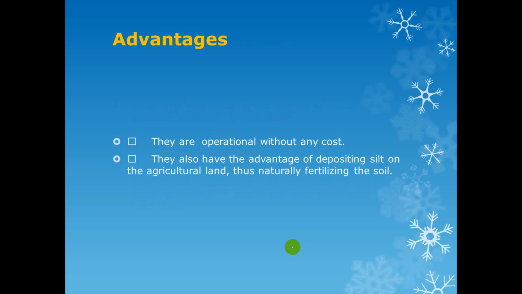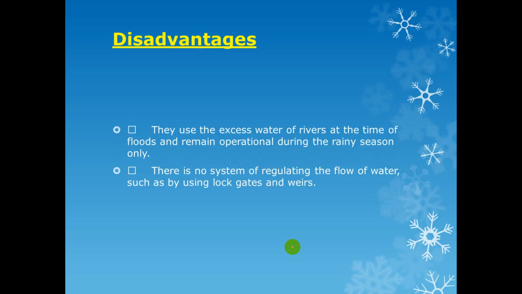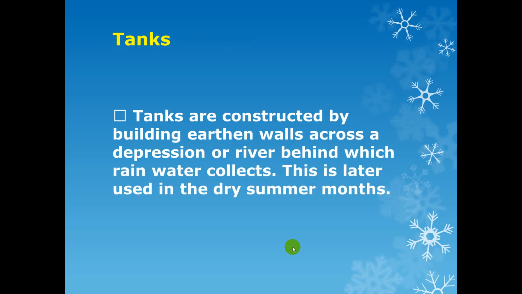Advantages: they are operational without any cost. They also have the advantage of depositing silt on agricultural lands, which is very good for agriculture because it acts as fertilizer. Disadvantage: they use the excess water of the river at the time of flood and remain operational during the rainy season only. There is no system of regulating the flow of water, such as by using locks, gates or weirs. So it is also harmful for our agricultural land.